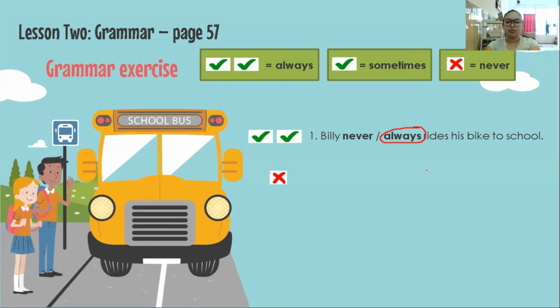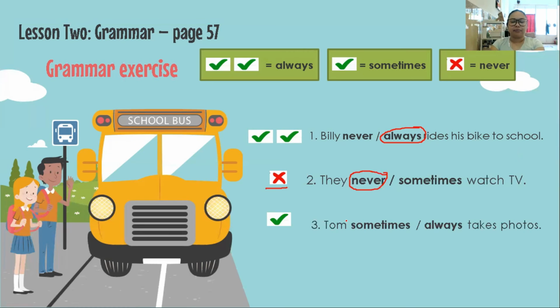Number 2, they never sometimes watch TV. What is our adverb of frequency? Yes, never. Very good. So just look at the clue. Circle never.